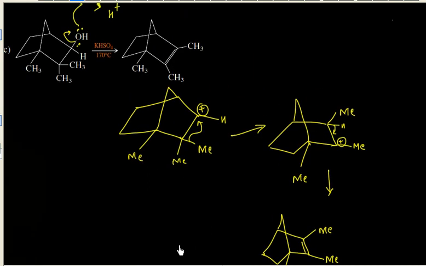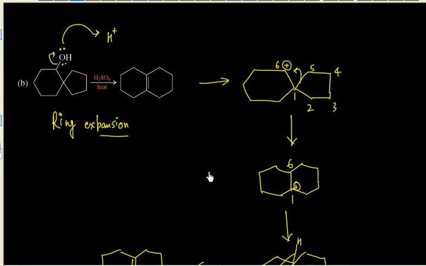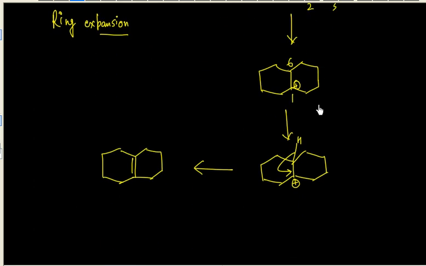In this case, why did this rearrangement happen? Because this is a secondary carbocation and this is a tertiary carbocation. So 2 degree to 3 degree is the driving force. Now in the previous cases, if you see this case, you have a 2 degree carbocation, and then finally you have a 3 degree carbocation, so this is the driving force. So 2 degree carbocation to 3 degree carbocation.